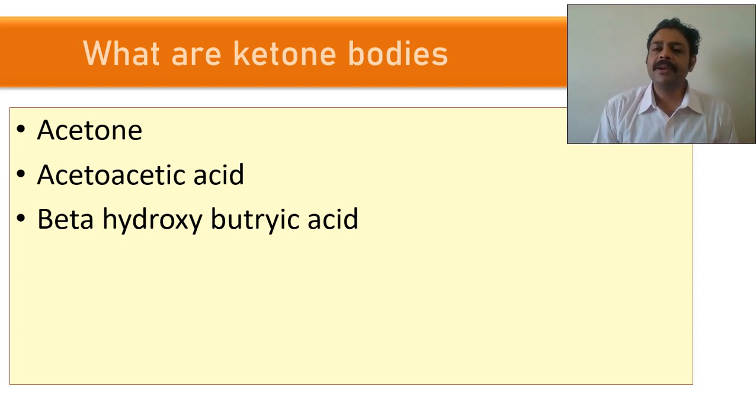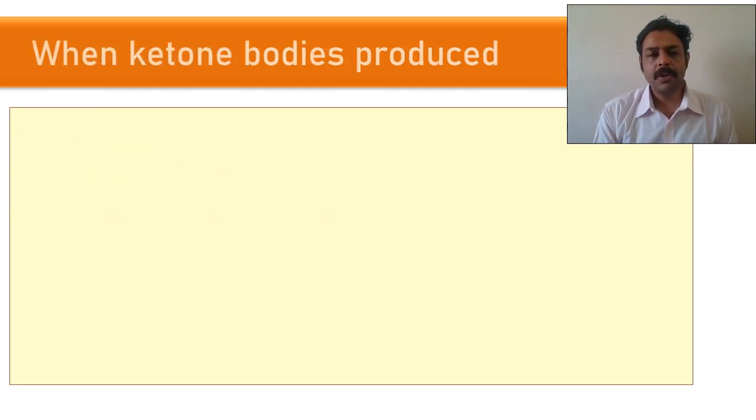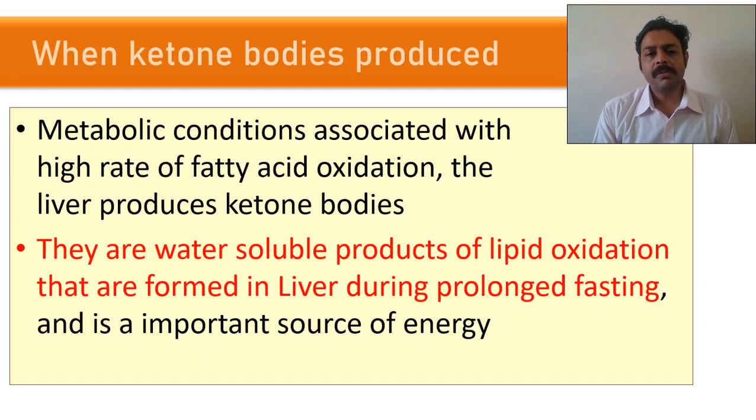So they convert these fats into ketone bodies and supply them to other tissues. These tissues take them up, break them down into acetyl CoA, and they enter the TCA cycle. These are water soluble products, produced normally during prolonged fasting.